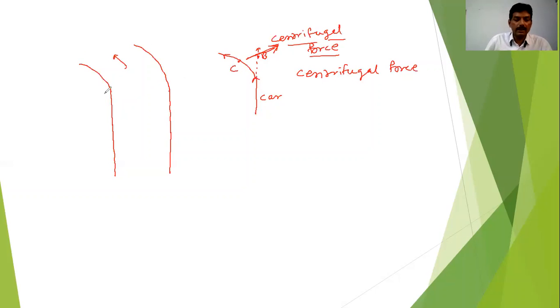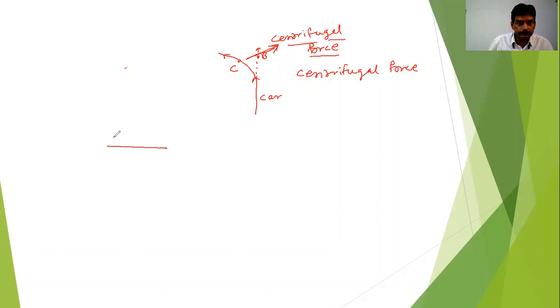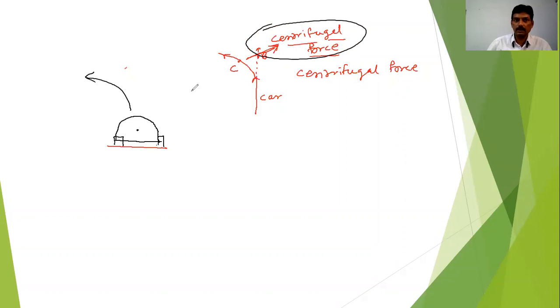So in this particular case, when the car is taking the turn on level ground, the centrifugal force will act in this particular direction, and this is the weight of the car, that is mg. If you take the resultant of these, it will pass.